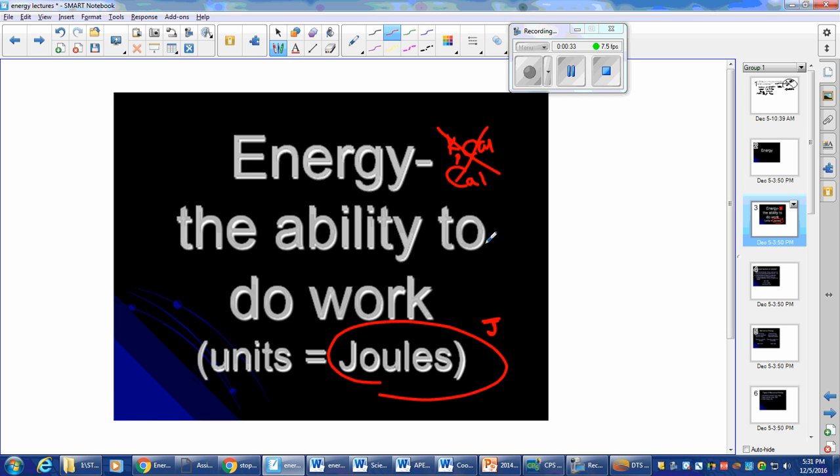So if we were asking how much energy was this, we'd say 100 what? 100 Kit Kats, 100 newtons, not newtons, but 100 joules, right? And we can break down that unit and look at what that actually is. But energy is the ability to do work, right? If I don't get enough calories in the morning, I can't do any work when I go to work, right? And work also has a very specific definition, which we'll get to in another lecture.